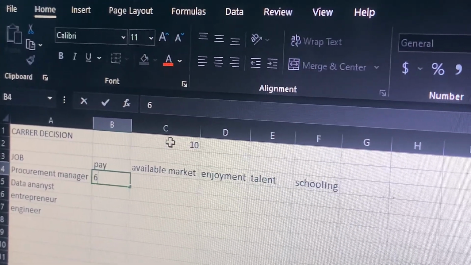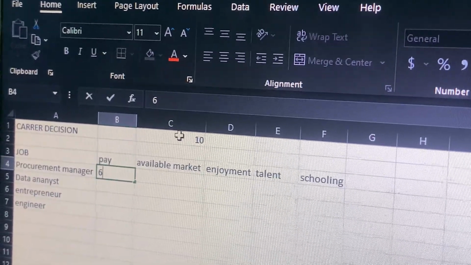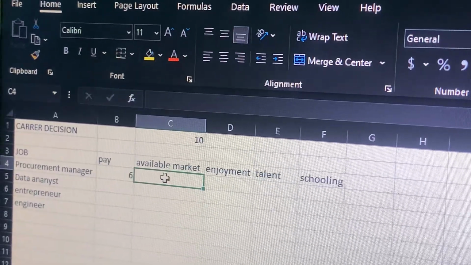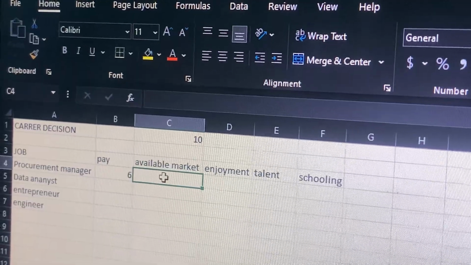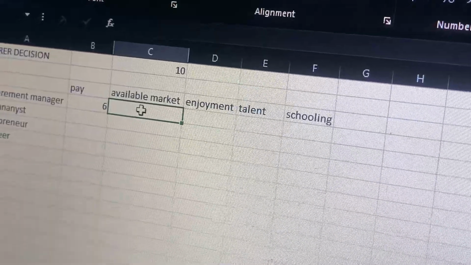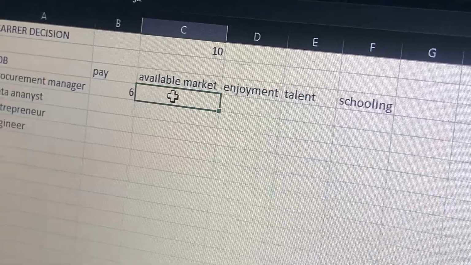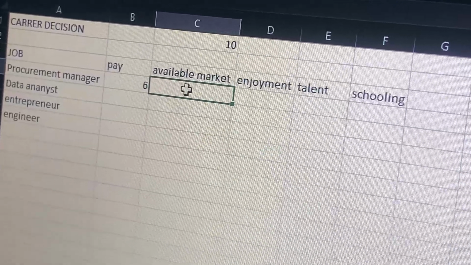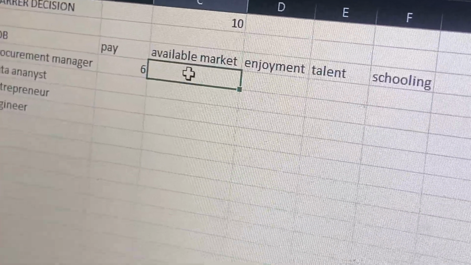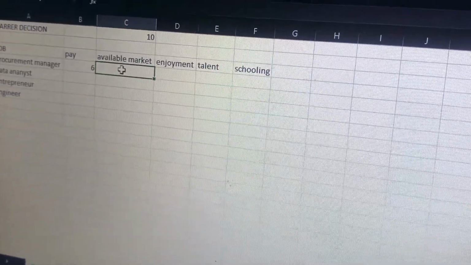So this is the rate score. Their payment, I will give it a 6 out of 10. What are the available markets here? After completing school, is there an available market in the industry of a procurement manager? What are the gap markets in the procurement manager industry? Over here, the available market is not all that huge, so I will give it a minimum range. I'll give it a rate of 5.